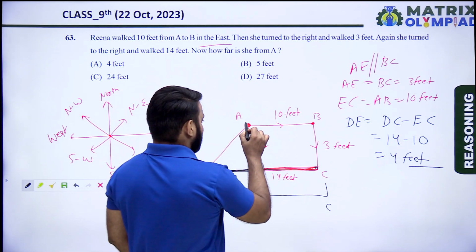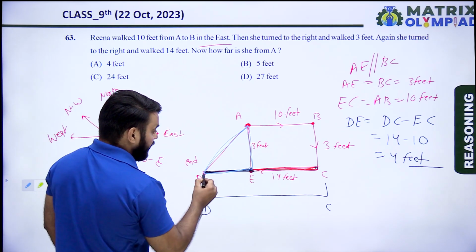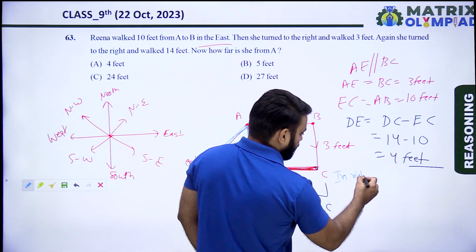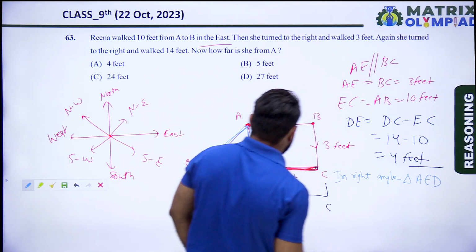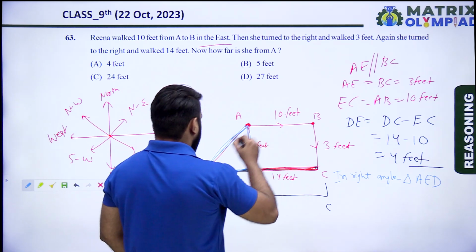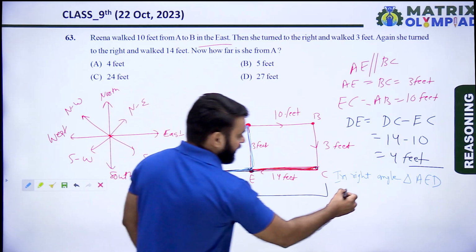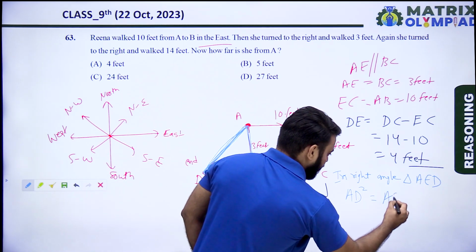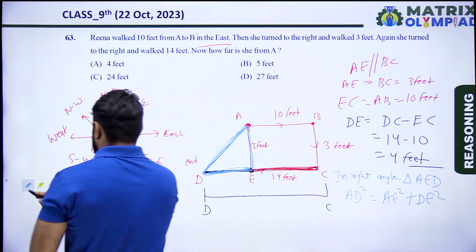Now in right angle triangle AED, we use the Pythagoras theorem. According to the Pythagoras theorem, hypotenuse square is equal to perpendicular square plus base square. The hypotenuse is AD, the perpendicular is AE and the base is DE.